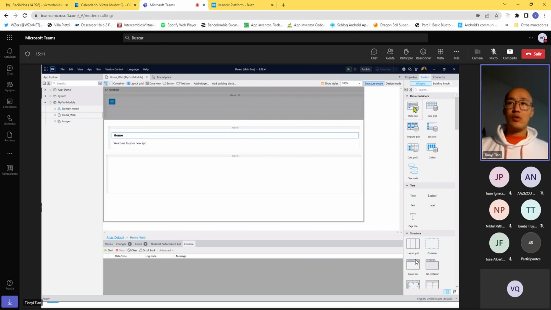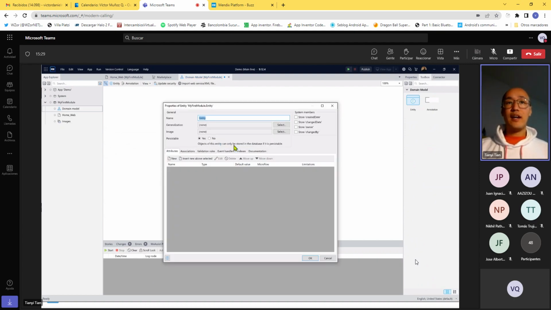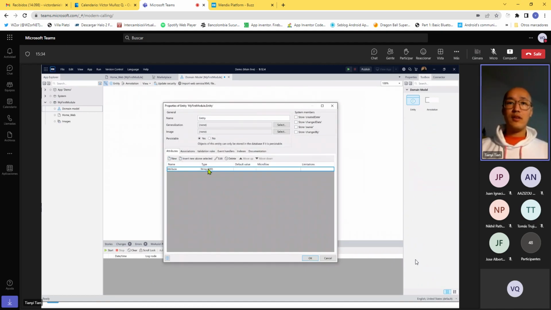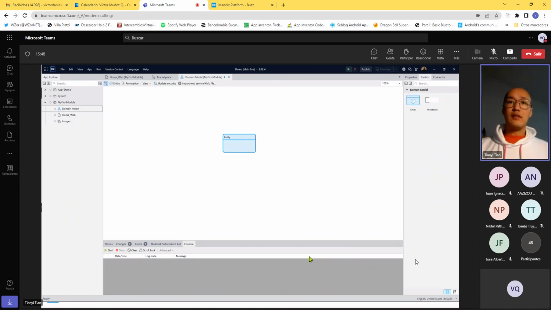So usually what you will do is you will first set up a database. You create an entity in here just by dragging the entity box here. So this is basically a class as you know it. It's just called entity in Mendix language. And then you can double click on it, add attributes to it. I'll just do it for something very mundane here. I'll define its data type, right? So limitations, and this is a calculator, it's stored, and then set default values and so on, right?